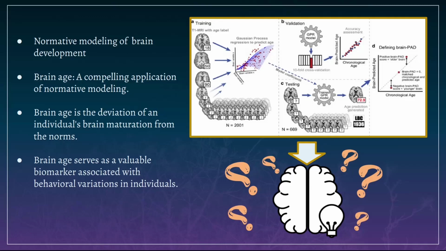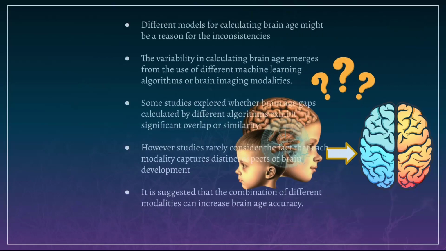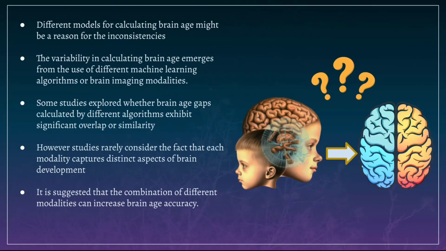Previous studies highlighted that brain age served as a biomarker used by researchers to assess its association with behavioral scores in individuals. However, there are inconsistencies among studies regarding the association between brain age and behavioral scores. In other words, some studies have reported no relationship between brain age gap and the variable of interest, while some studies reported a significant association. The utilization of different models for calculating brain age might be a reason for the inconsistencies observed in studies examining the association between brain age and the variable of interest.